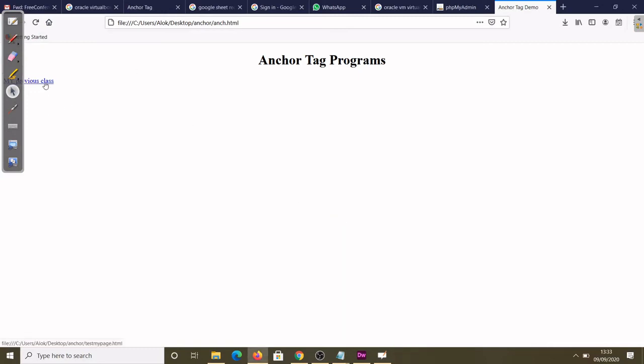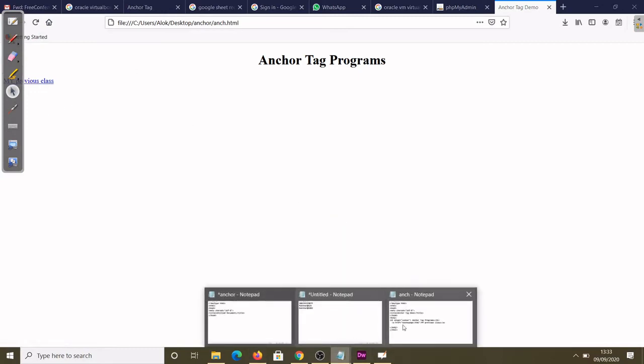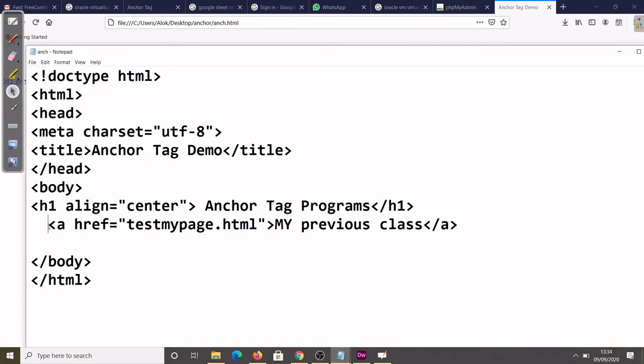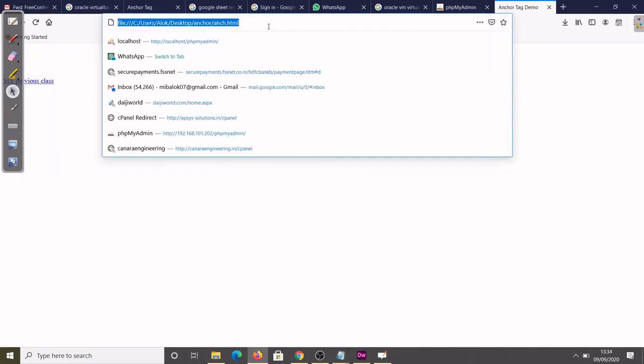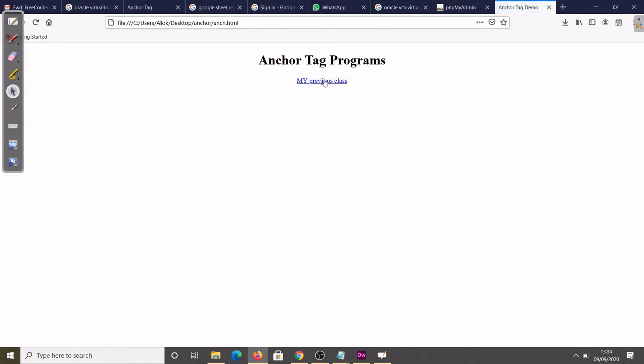Yes, so this side is coming, just small code again I'll change. I'll make this also in the center, so you can write center, and we have to close here center. This is again one of the elements in HTML to make anything in the center, with opening and closing tags along with center. Save it, coming here, yes.